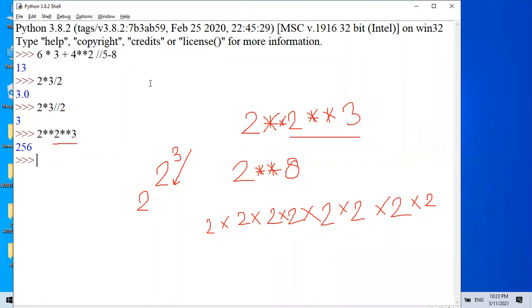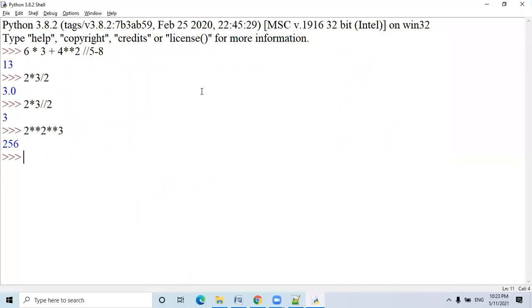So the operator part is over. There are some more operators in Python apart from mathematical or arithmetic operators. Membership operator is there. Identity operator is there. Logical operators are there. Comparison operators are there. Bitwise operators are there. We will cover them one by one. Don't worry. I just want to clear all this.